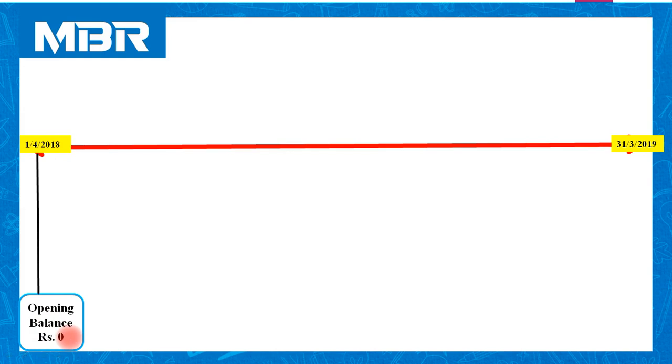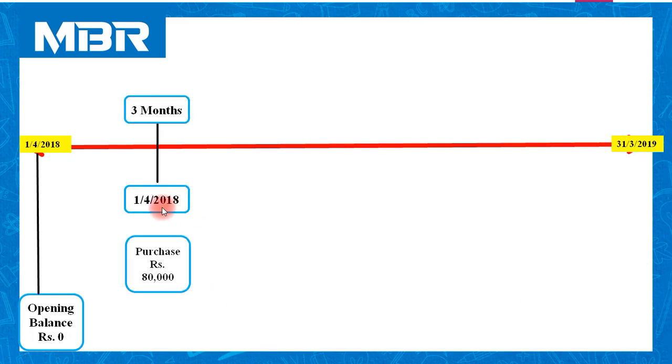There is no balance available with the investor in the beginning of the year. अगर हमारे पास ओपनिंग बैलेंस होती तो हम डेफिनेटली यहां पे अमाउंट इंसर्ट करते. नेक्स्ट ट्रांजैक्शन as per the information given to us in our question, on 1st April 2018 we have purchased investment of rupees 80,000.